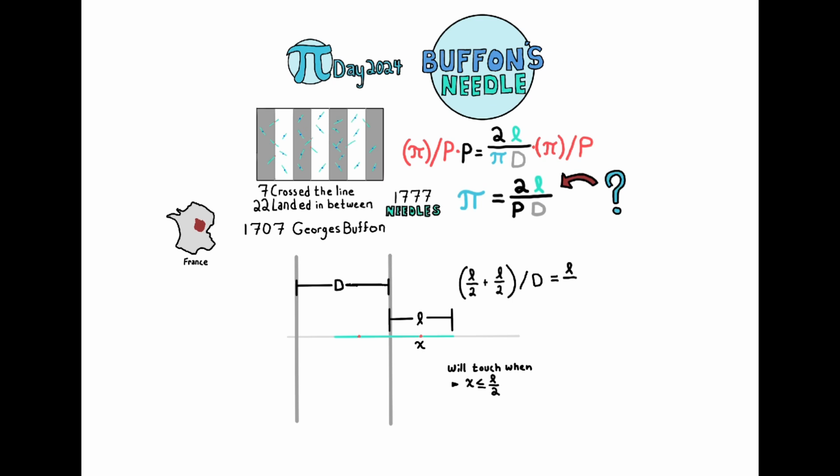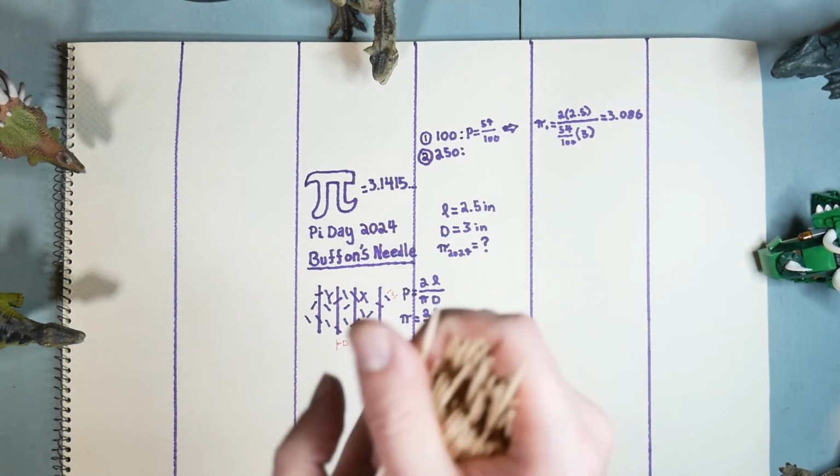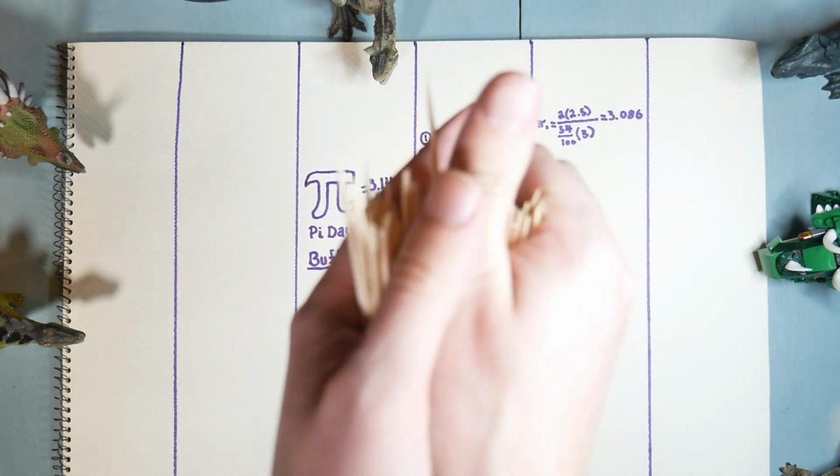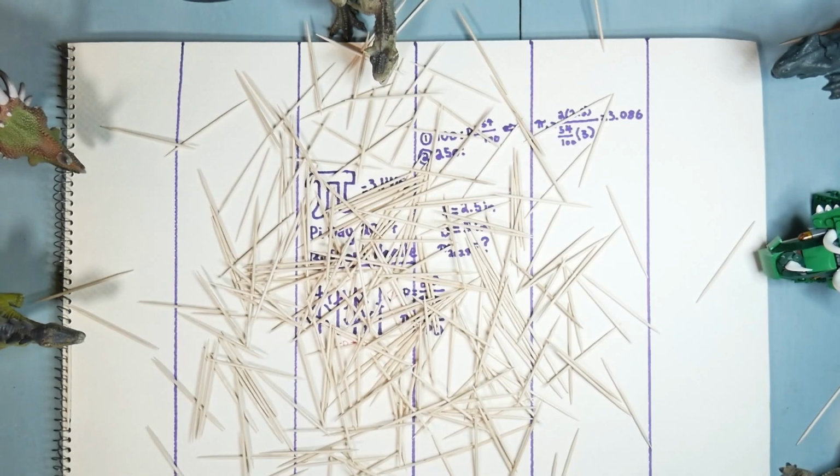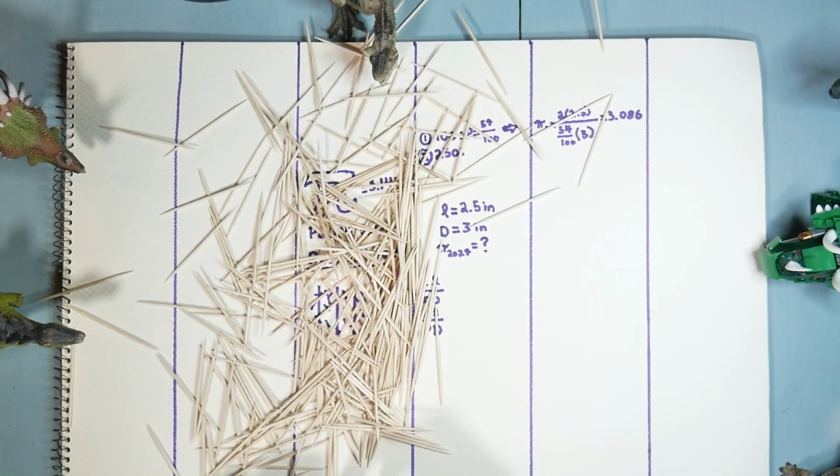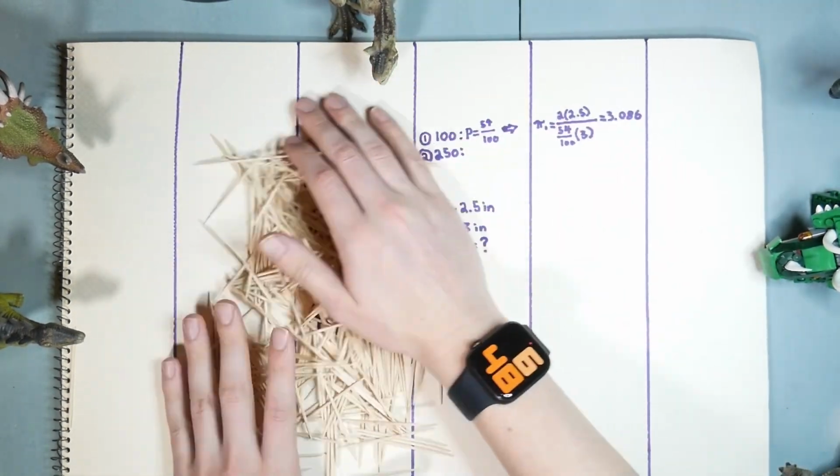Past me just finished up counting, so let's go back there and drop some more toothpicks before we find out. Let's pick up the last couple and drop. Nice. Time to count again. Let's move these to the side and do some calculations.